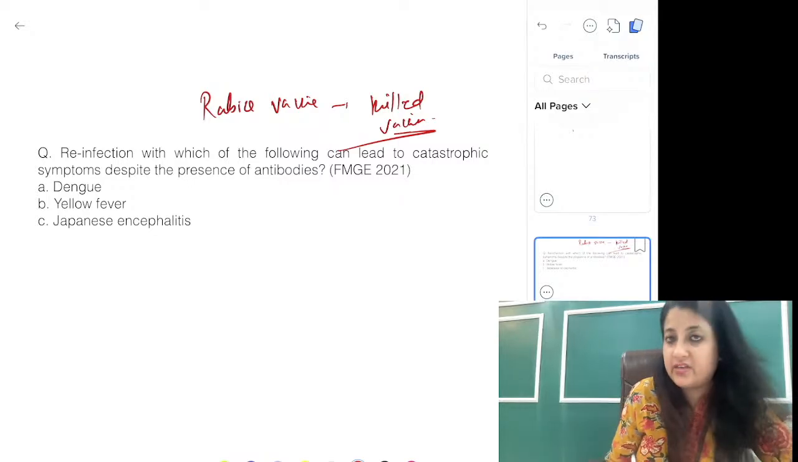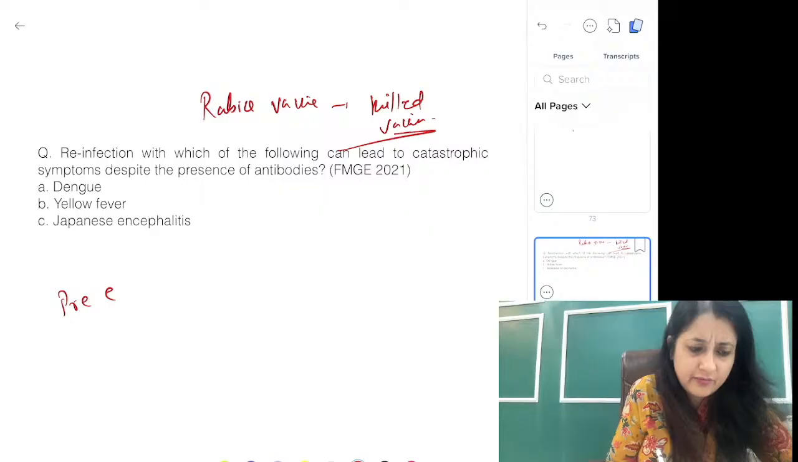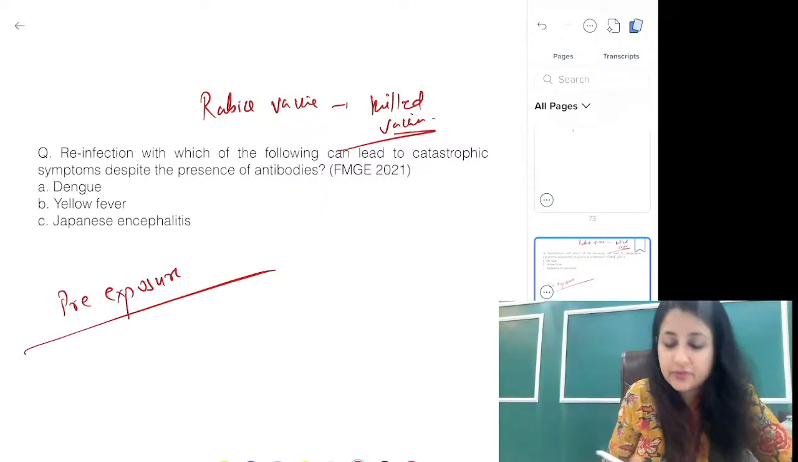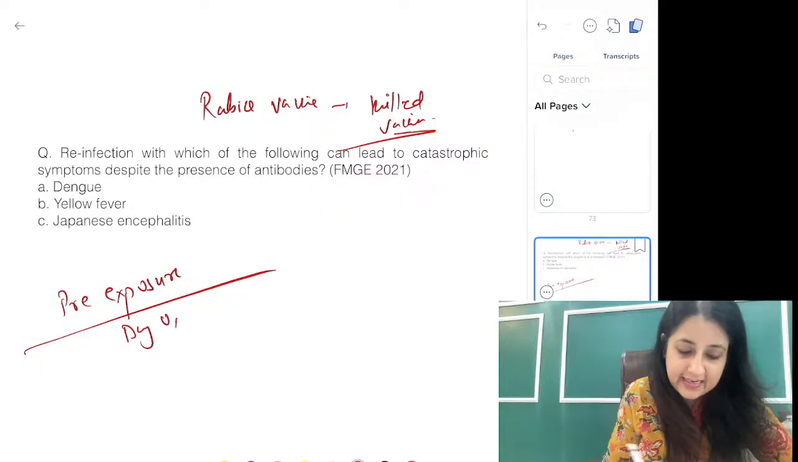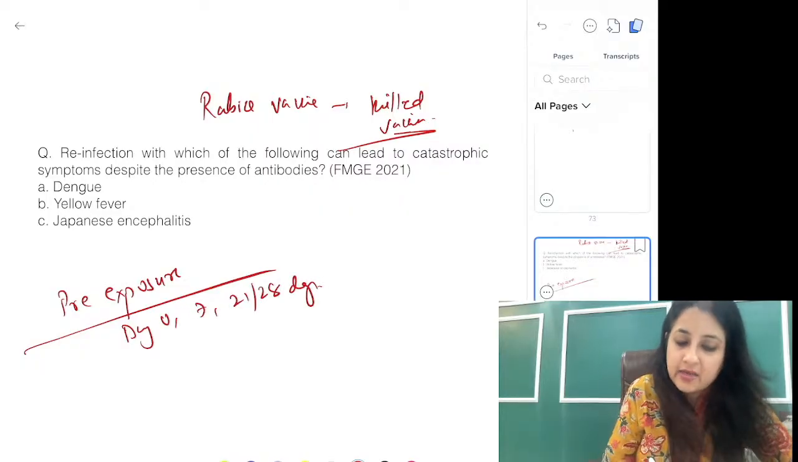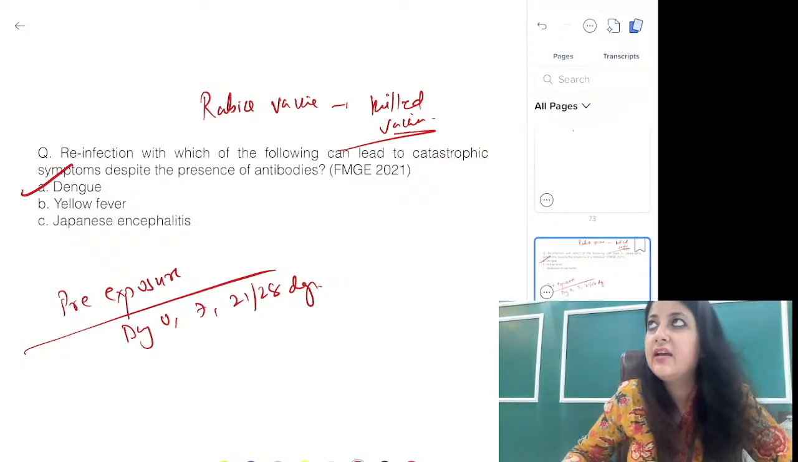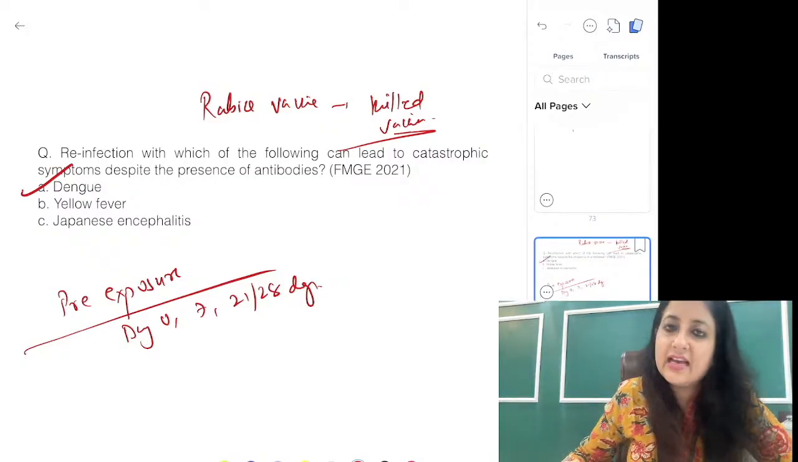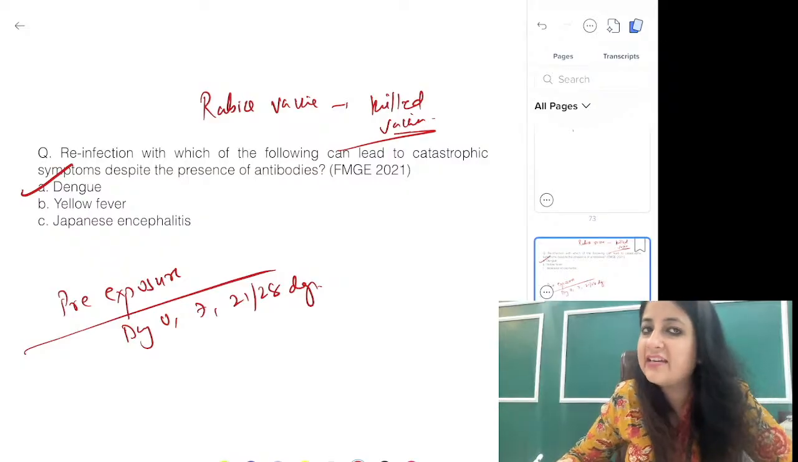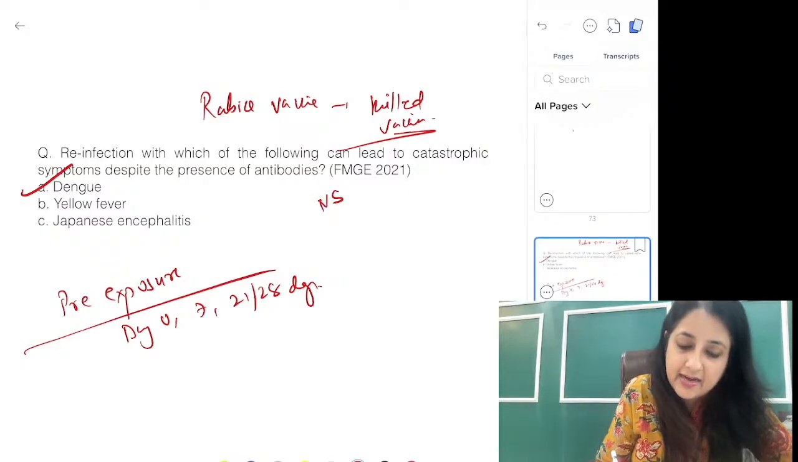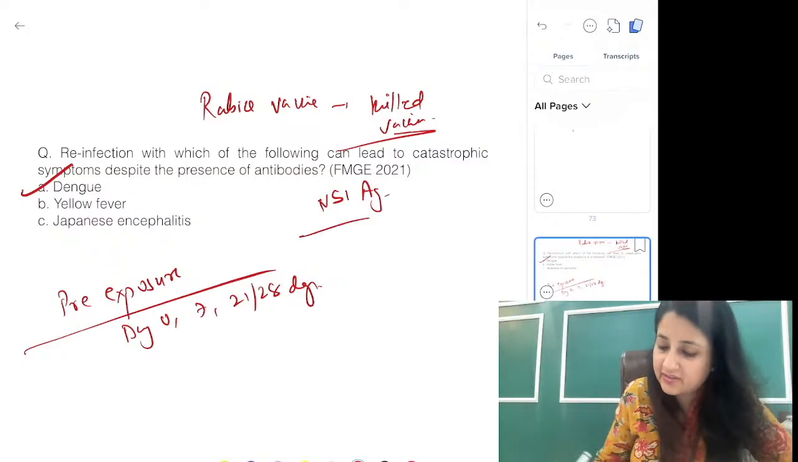Pre-exposure is 0-7 days. Yes, of course. So that we've always discussed. No, pre-exposure means veterinarians, forest officers. That is days 0, 7, 21, 28 days, whichever is longer. Now we all know dengue. एक serotype से protection doesn't confirm protection against the other serotypes. And the test to detect dengue, NS1 antigen. All right, NS1 antigen detection test.